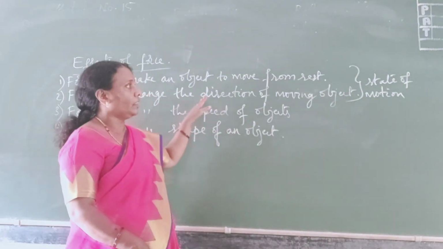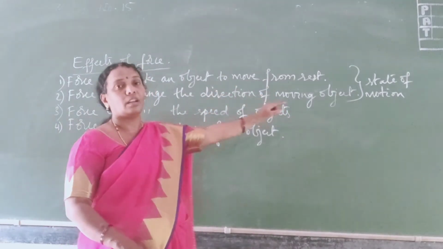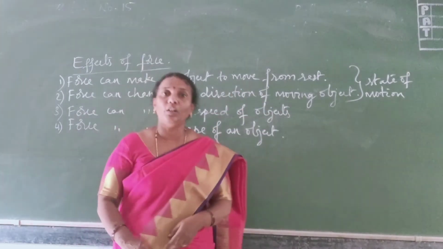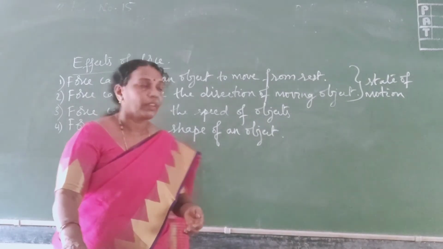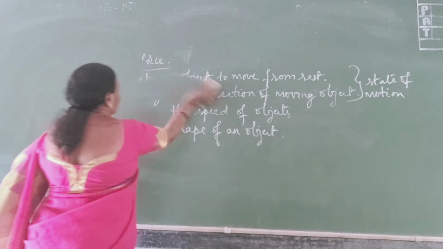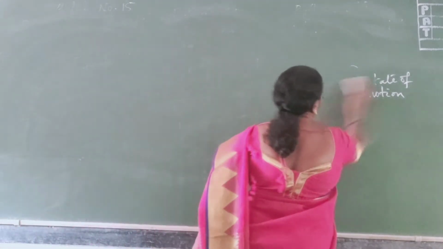So we say that by applying force, the state of motion of a body can be changed.